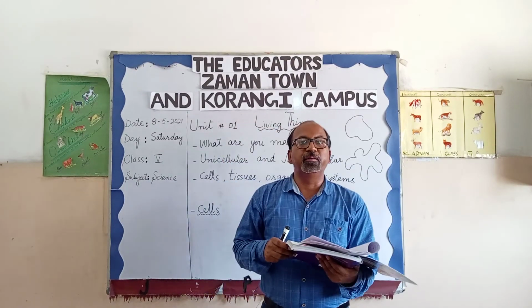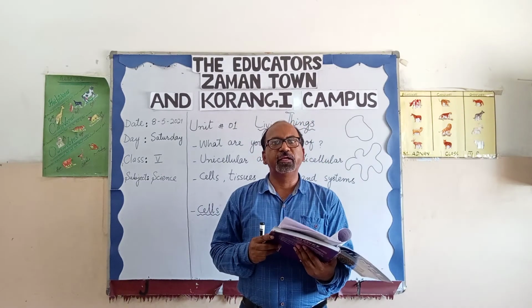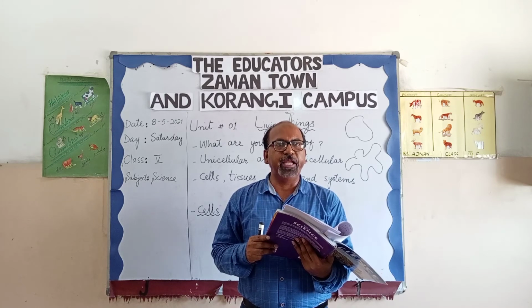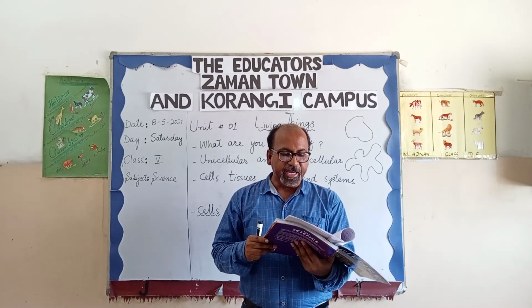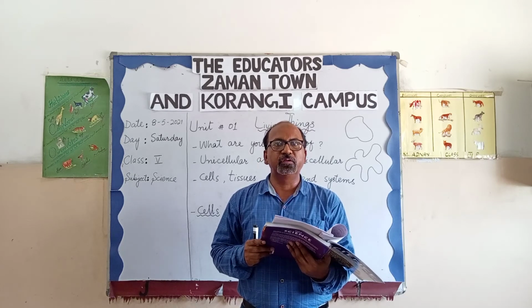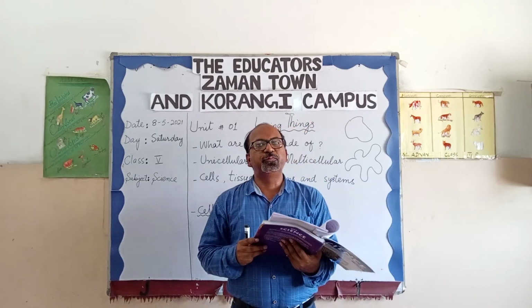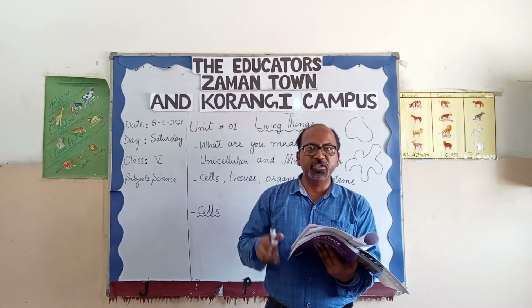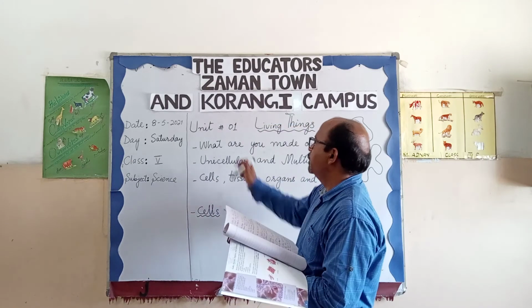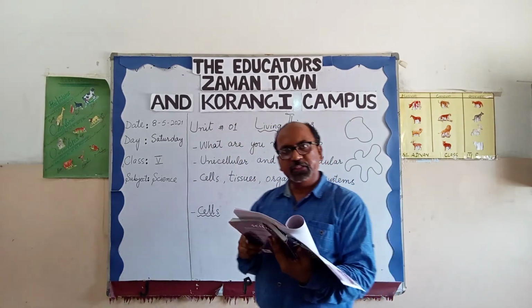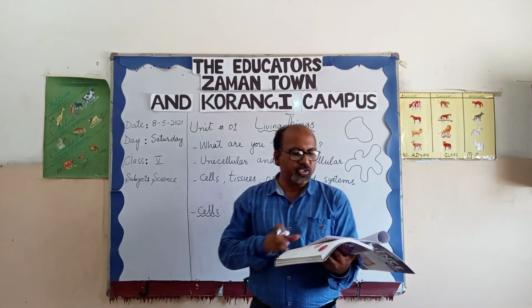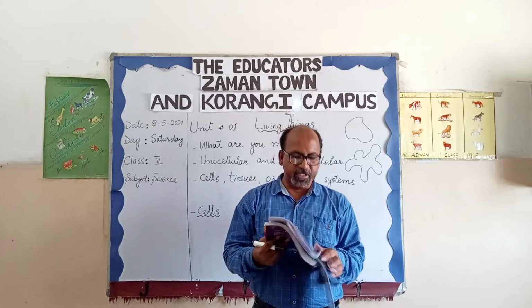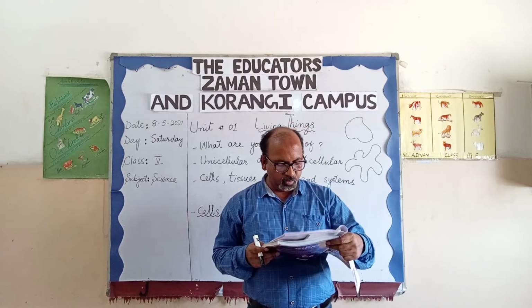First of all, you will make the index, and in the index you will write the date, and you will write the name of the unit, and next on the first page of your copy you will write that the first term has been started, and then on the next page you will make the title page of unit 1, living things. Make a beautiful title page, and next you will do the homework. The homework is present in your homework folder as well, and you are going to do the homework.